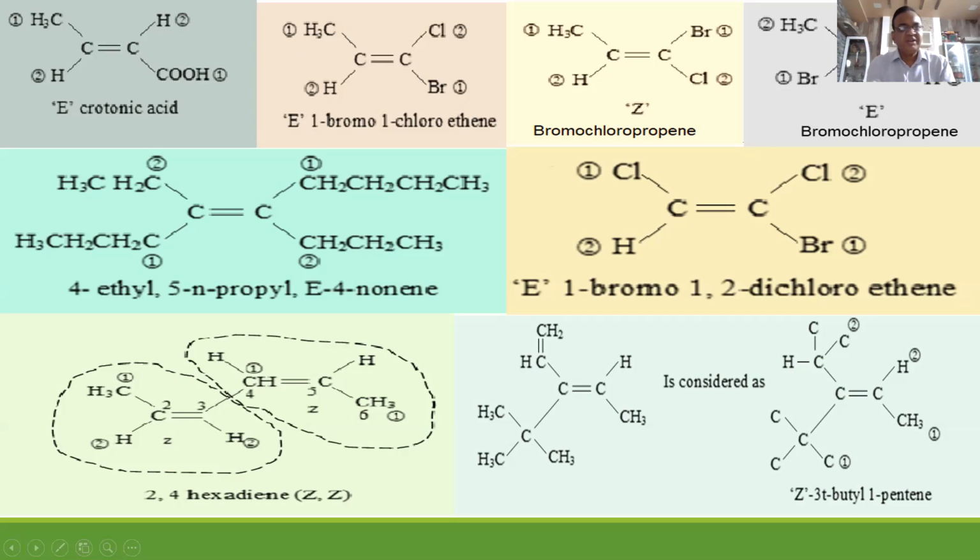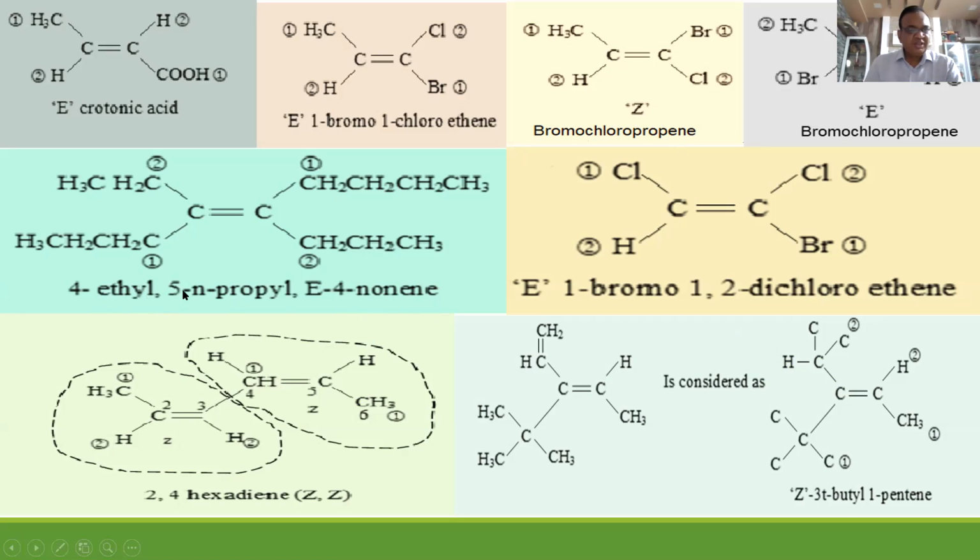Again, for deciding the priority of the groups, you have to follow the CIP rule, the Cahn-Ingold-Prelog sequence rule. This is Z because the first priority groups are on the same side. Here, on this double bonded carbon, Br takes first priority and Cl takes second priority, because you have to give priority to these two groups, 1, 2. Br has atomic number 35, that's why it is given first priority. Chlorine has atomic number 17, that's why it is given second priority. So, bromochloropropene.